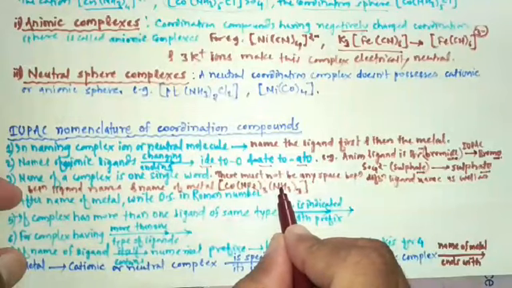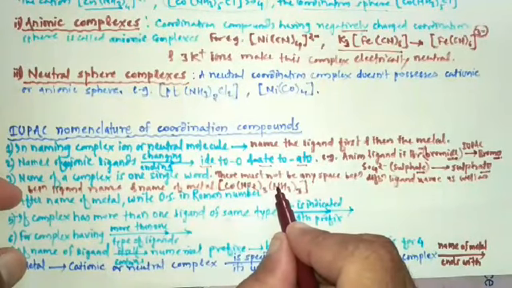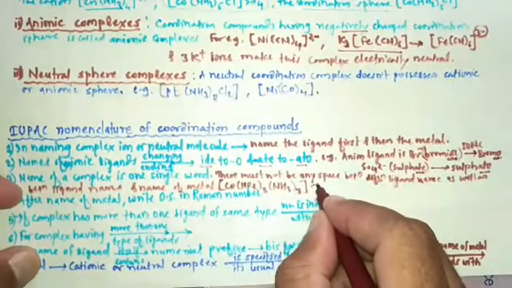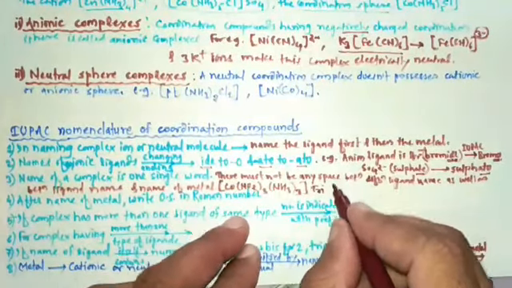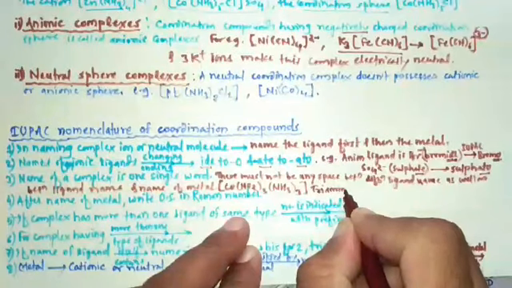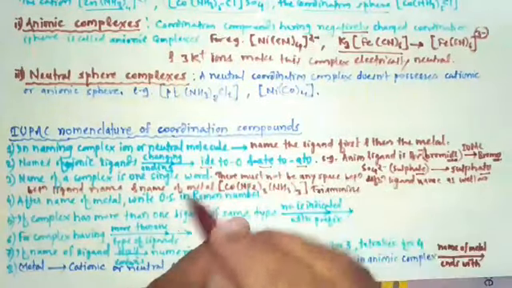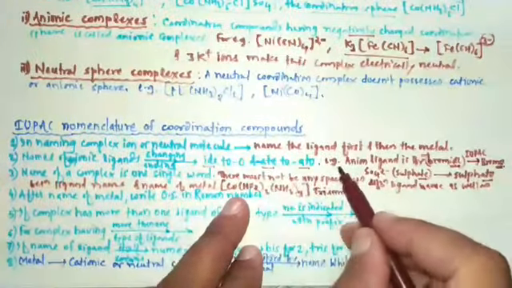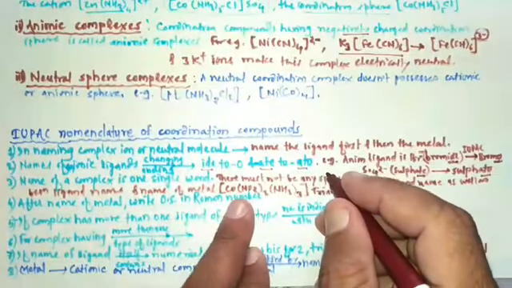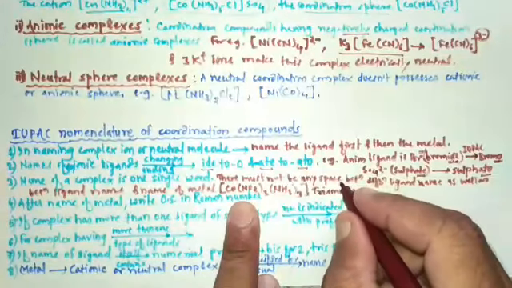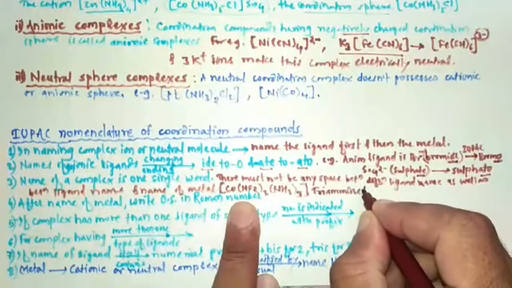Alphabetically we have to write first of all amine ligands. 3 amine ligands are present, that's why triamine. Then the next ligand is nitro, and here there are 3 nitro, that's why trinitro.